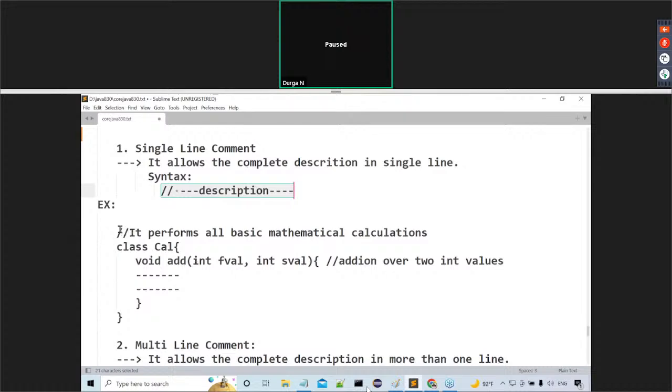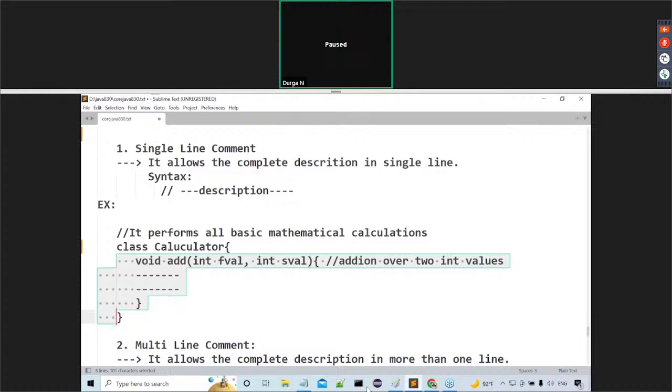What was that example I gave for single line comment? Just two forward slashes we provided. Right, two forward slashes. I have taken one class. What is that class? I have taken class Calculator. Inside this class Calculator, I have taken a void add method.